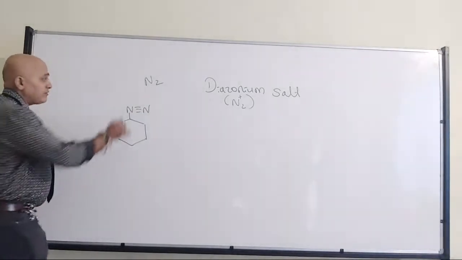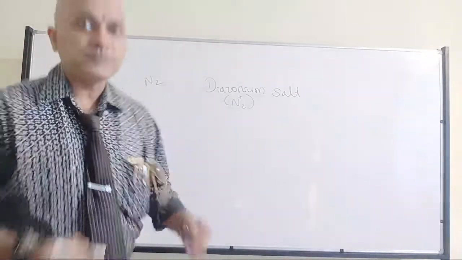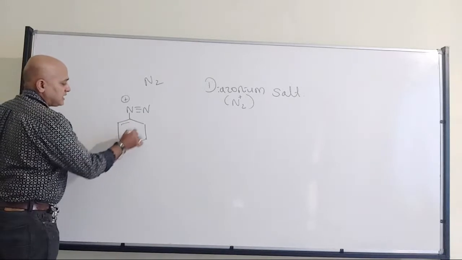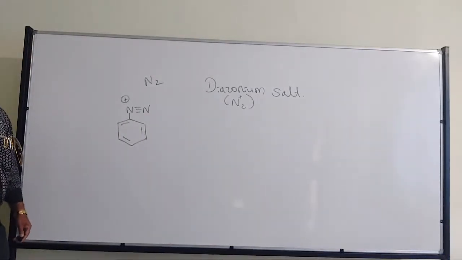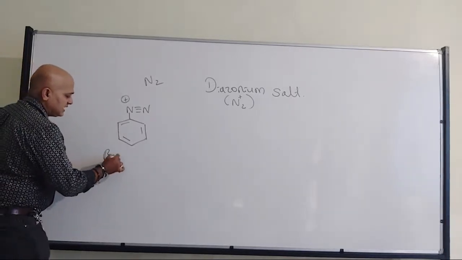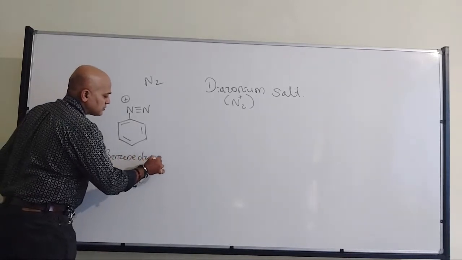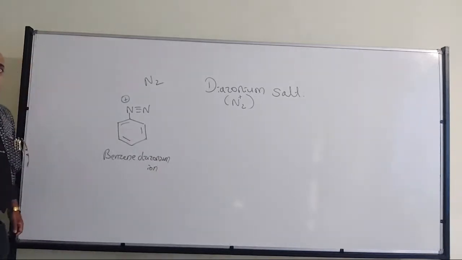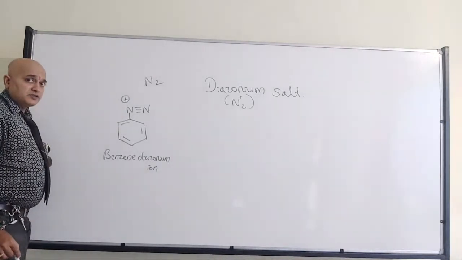Fine. Now nitrogen will have the positive charge. And this is the benzene diazonium ion. Okay. There is no halide, I have not represented the halides. Benzene diazonium ion.